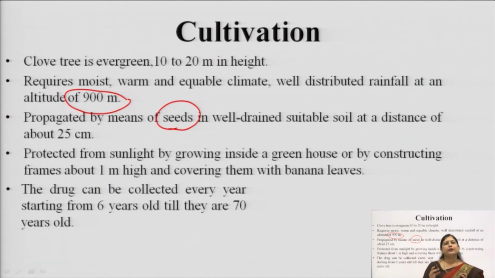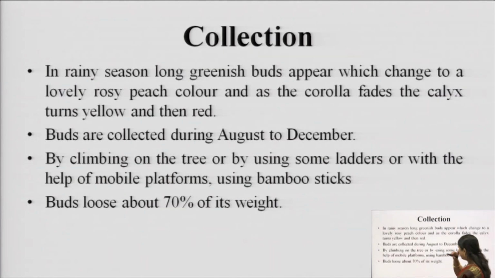Once this tree is matured enough, at an age of 6 to 7 years, we can collect the clove buds depending upon the flowering season. Generally in the rainy season, we have greenish buds, which gradually change to a rosy peach color when they mature, and before the clove opens, we have to pluck the cloves. If it opens, what will happen? The clove has completely opened and is going to get pollinated. So it is a matured flower, and we do not have to collect it at that point of time; we have to collect it before that.